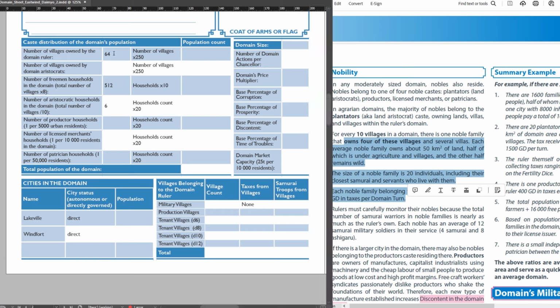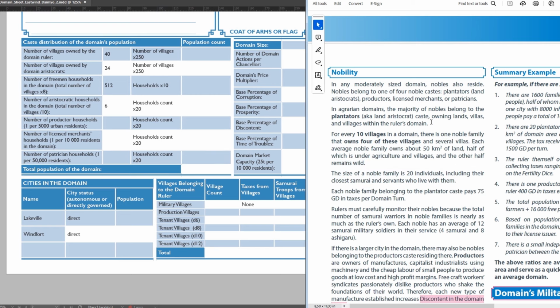Now we see that the rulers will only hold 40 villages, and 24 of those 64 villages are held by different nobles. Of course, if you want in your campaign, you can say that instead of 6 different noble families, there is only one large and powerful noble clan with all of this land. This could be more interesting for PCs to manage.